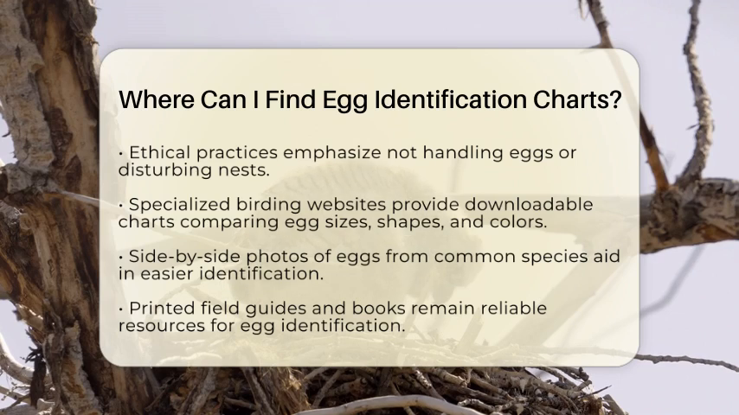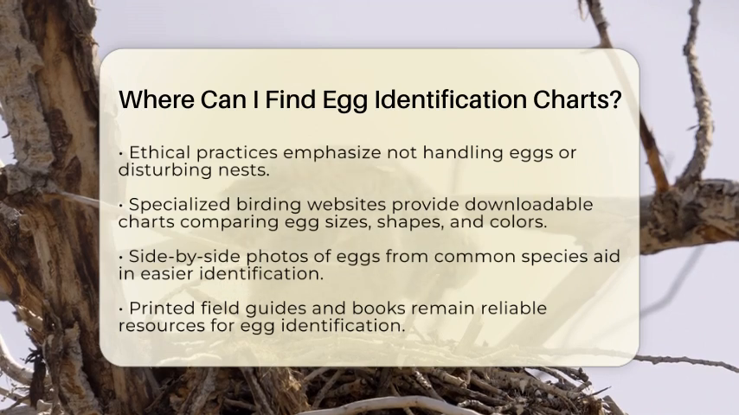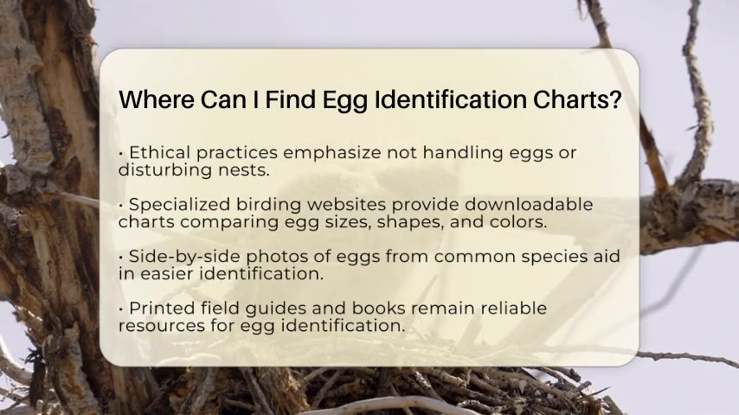Another great option is specialized birding websites. Many platforms dedicated to birdwatching offer downloadable charts that compare egg sizes, shapes, and colors. Some even include side-by-side photos of eggs from common species like robins, blackbirds, and blue tits. These visual aids can make identification much easier.